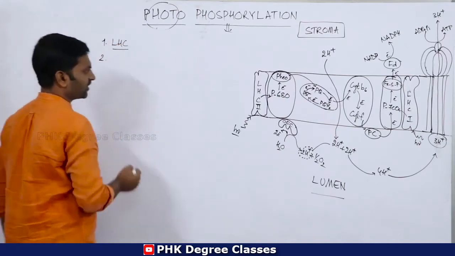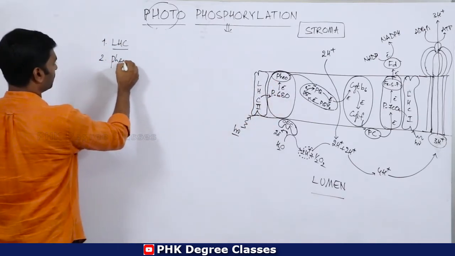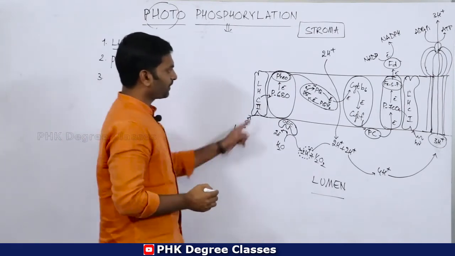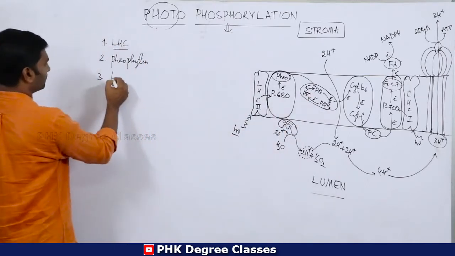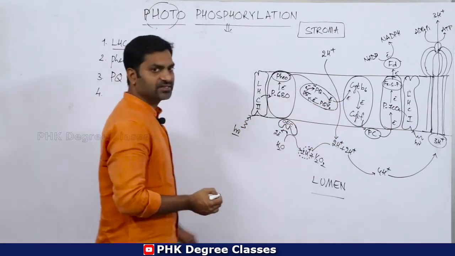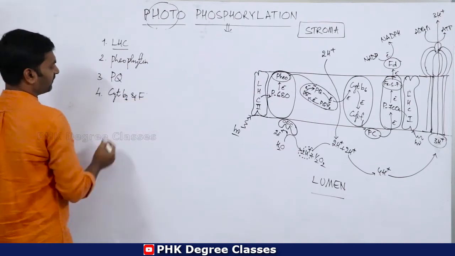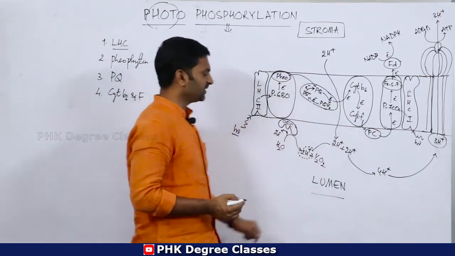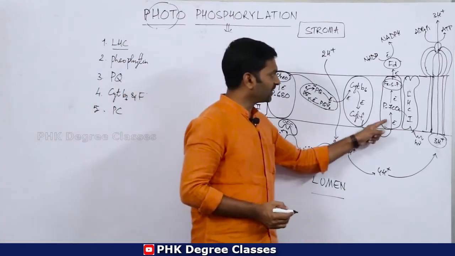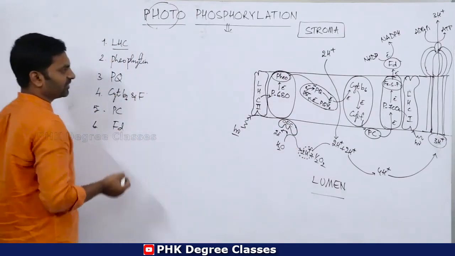The second one is pheophytin. The third one is plastoquinone, PQ. The fourth one is cytochrome B6 and F. Then PC, plastocyanin, and ferredoxin, FD.